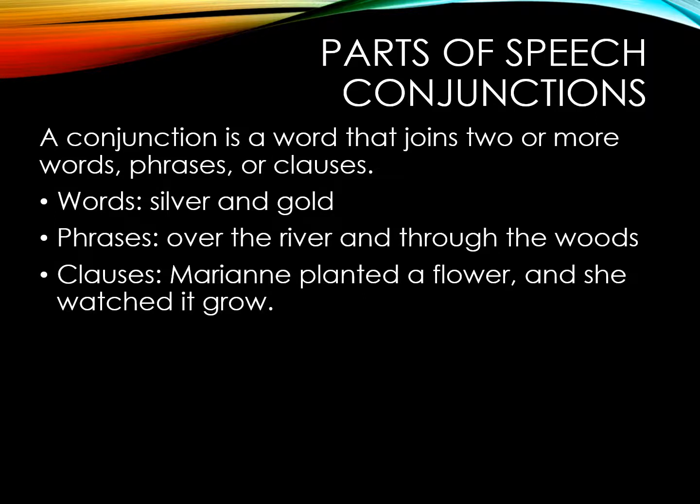Clauses: Mary Ann planted a flower and she watched it grow. So we've got an independent clause, Mary Ann planted a flower, and then a dependent clause, she watched it grow, and they're put together by a conjunction, the word and.